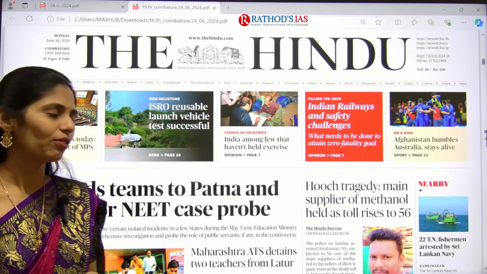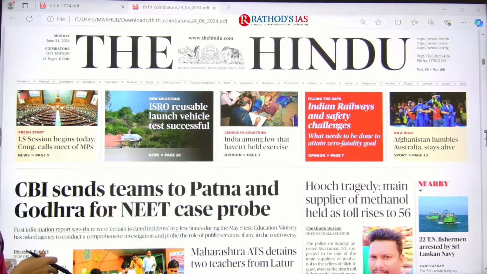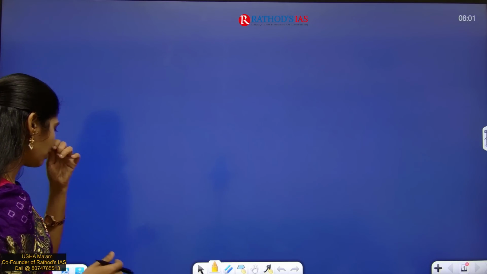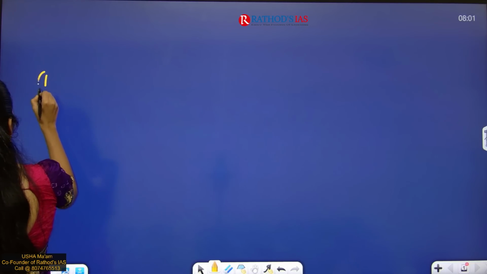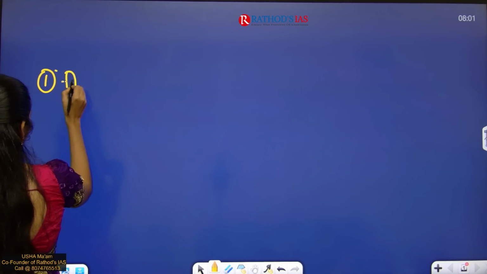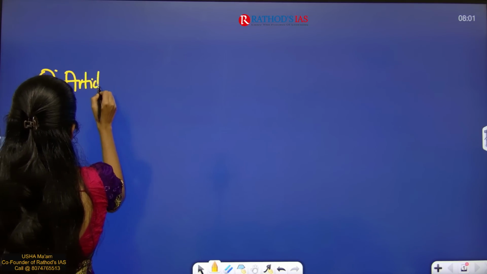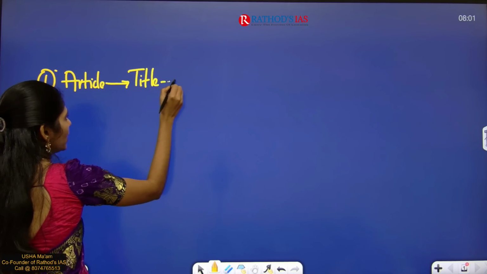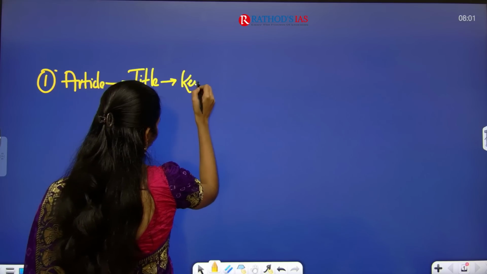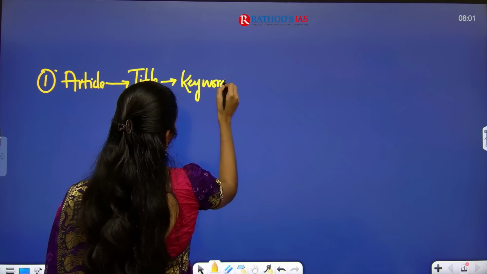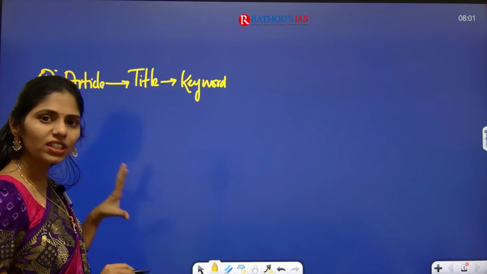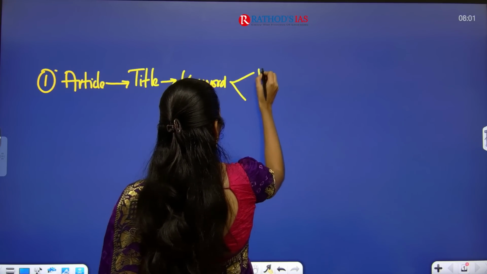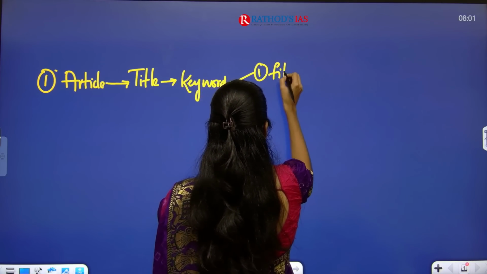So first of all, I want to let you know how we are analyzing these articles of The Hindu. First I want to let you know the process. We are going to take one article, and after taking the article, we are going to see the title of that article. In that title, we are going to identify exactly the keyword that we need to focus on. After identifying the keyword, we are going to do two exercises. The first one is that we are going to fit it in our syllabus,